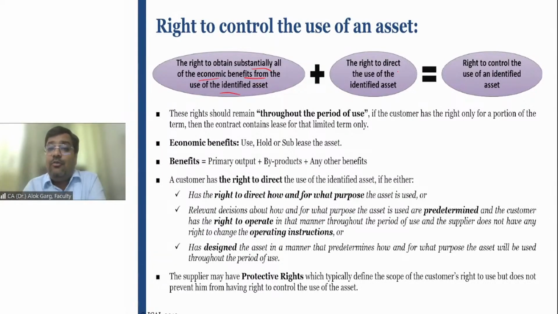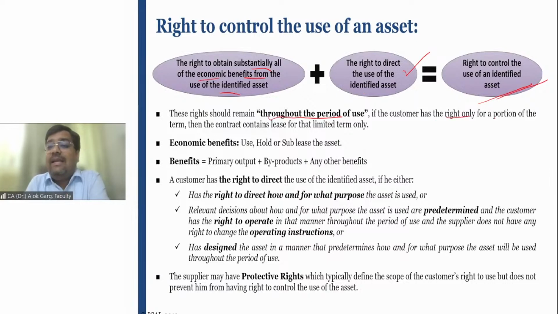Plus, the right to direct the use of the identified asset has also been given to the lessee. That right to direct the use means how to use that asset and for what purpose the asset has to be used. It is also given to the lessee. So first, the benefits should be given to the lessee, plus the right to direct the use has also been given to the lessee. If these two conditions are satisfied, then we can say that the right to control the use of an identified asset is there with the lessee, and 116 accounting will prevail. So friends, these rights should remain throughout the period of use.